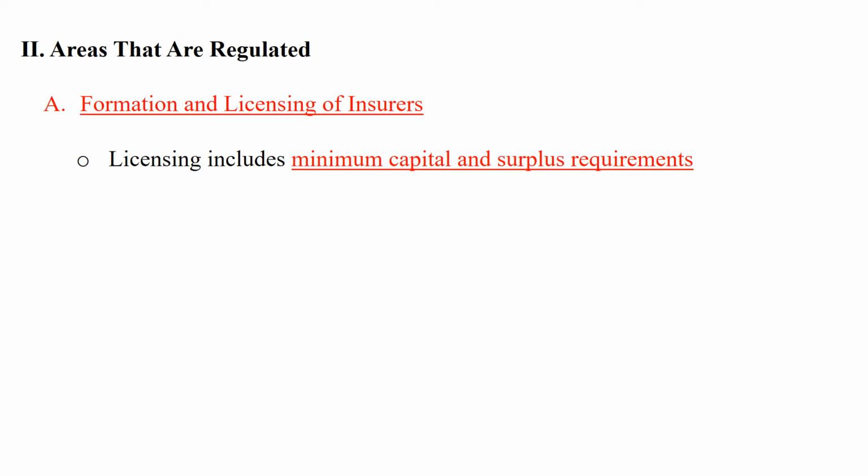In other words, stockholders get the remaining earnings after all interest payments and insurance claims payments are paid. Capital is like a cushion. If this company has higher capital, it's safer for policyholders.